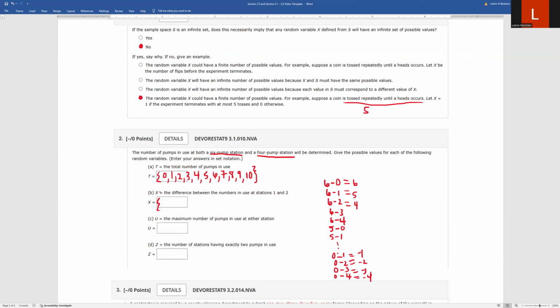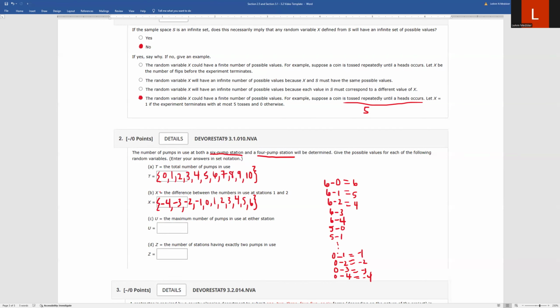Typically, when you write a set, you write your list from least to greatest. It's not required, but it's the standard protocol. So that's -4, -3, -2, -1. You could get 0 if you had 4 minus 4. 1, 2, 3, 4, 5, and 6. So that's all the possibilities of having a certain number of pumps running at station 1 minus the number of pumps running at station 2. Okay, and then U is going to be the maximum number of pumps in use at either station.